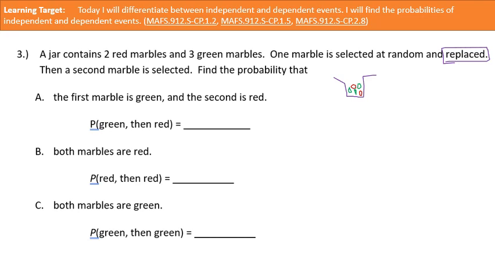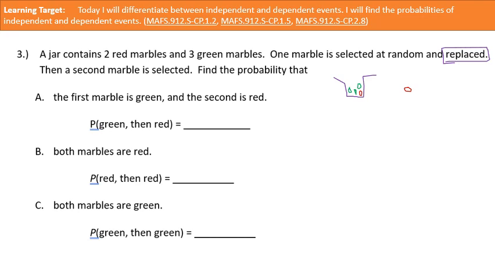Okay, now let's say that I pick one randomly. Let's say it's one of the red ones. All right, so now I have a red one out here, and I no longer have a red one on the inside. Look at that, magic. Okay, now, if I were to select my second marble while that red marble's still out, look what happens. The number of marbles in the jar has changed, and the number of red marbles has changed. So my probability has changed.